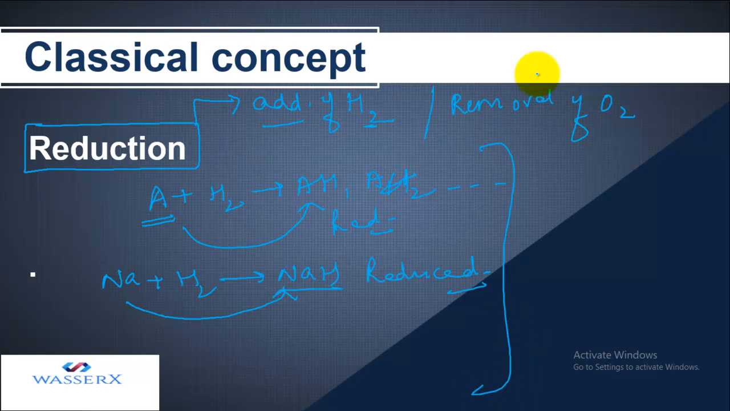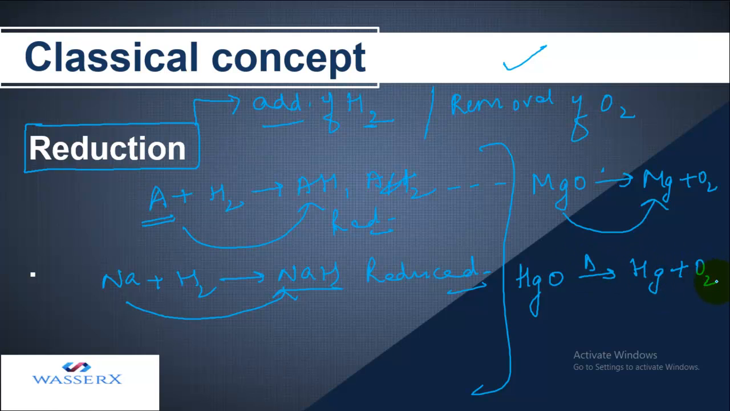Similarly, we can take the other definition, that is the removal of oxygen. Let's take MgO and supply it with heat or current, and what happens? The Mg and O get separated. So that means O is removed, and removal of oxygen refers to reduction. Let's take another example. If I have HgO and I heat it, again the oxygen and mercury get separated. So addition of hydrogen or removal of oxygen refers to reduction.